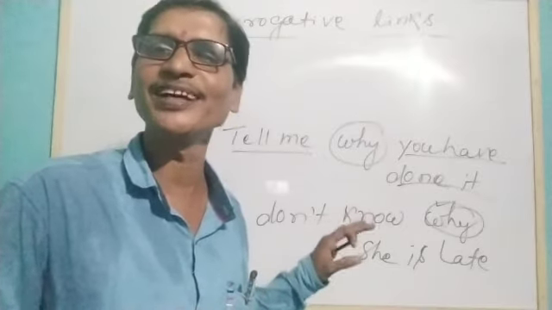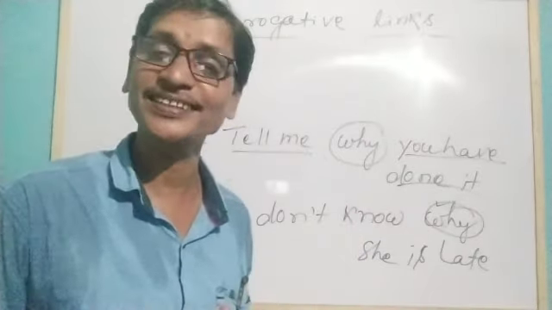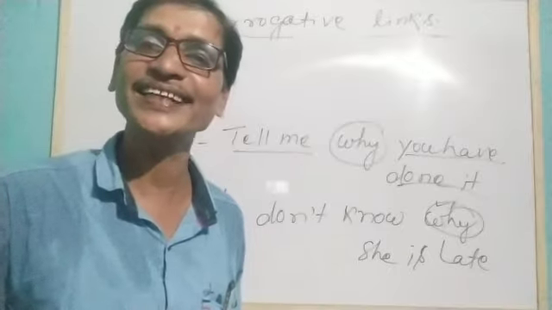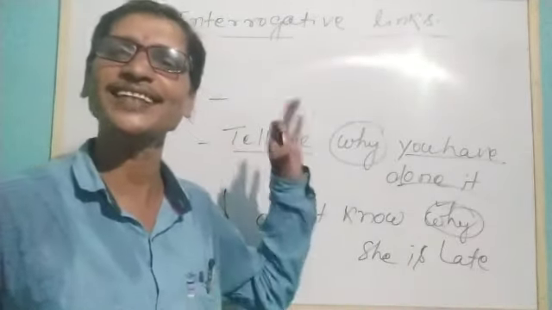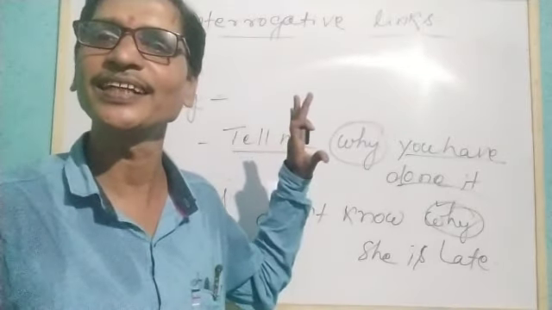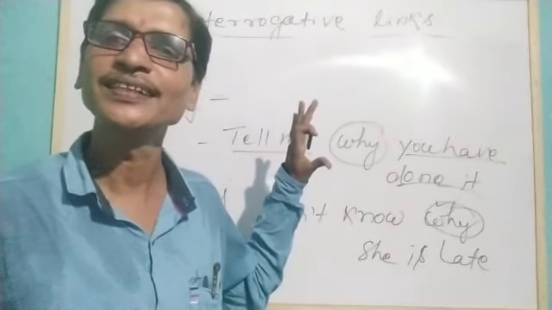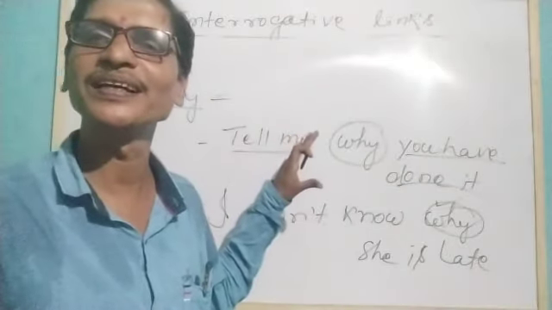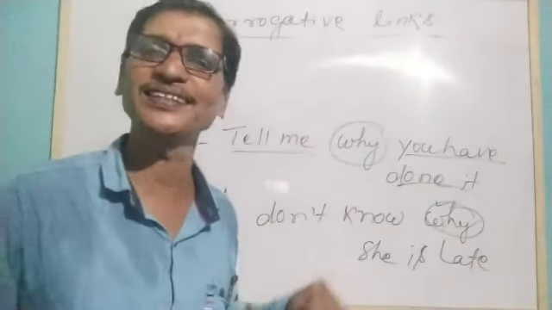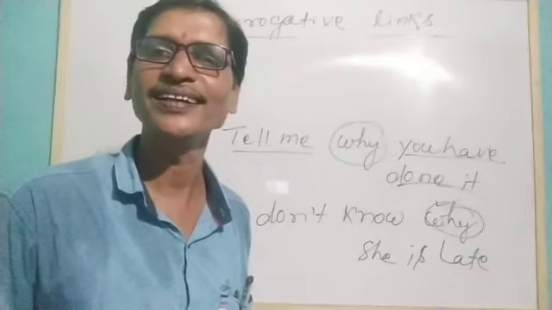And for today, only this much. Next class, we will try to understand the exercise. Which exercise? The 16th exercise. Up to last, we understood exercise 15. Relative pronouns and interrogative links will be exercise 16. We will discuss it next class.